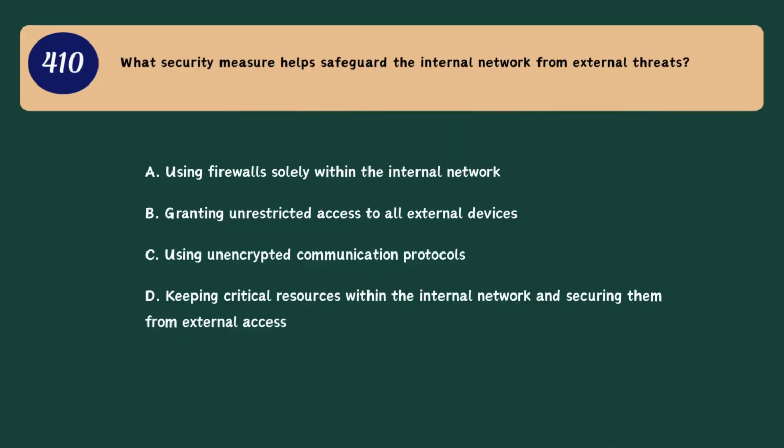Question 410. What security measure helps safeguard the internal network from external threats? A. Using firewalls solely within the internal network. B. Granting unrestricted access to all external devices. C. Using unencrypted communication protocols. D. Keeping critical resources within the internal network and securing them from external access.